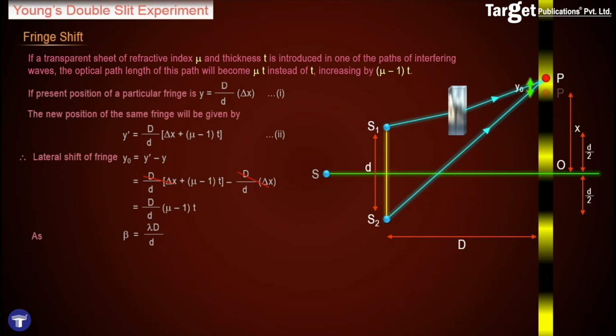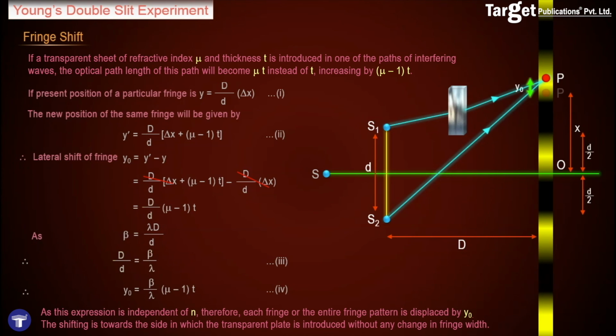However, we know that the fringe width beta is equal to lambda capital D upon d, and therefore capital D upon small d can also be written as beta by lambda. Replacing this value for capital D upon d in the lateral shift expression, we get that y naught is equal to beta by lambda into mu minus 1 into t. This is the expression for the lateral shift of the fringe. As this expression is independent of n, therefore, each fringe or the entire pattern is displaced by the same amount. The shifting takes place towards the side in which the sheet is introduced, and the fringe width does not change.